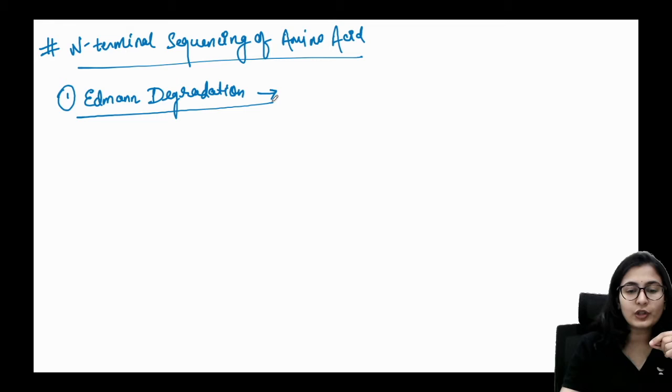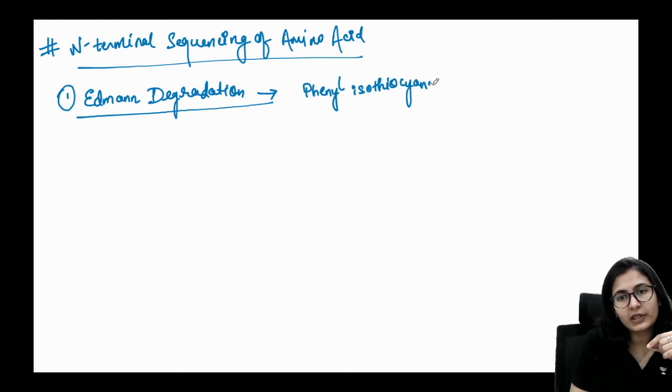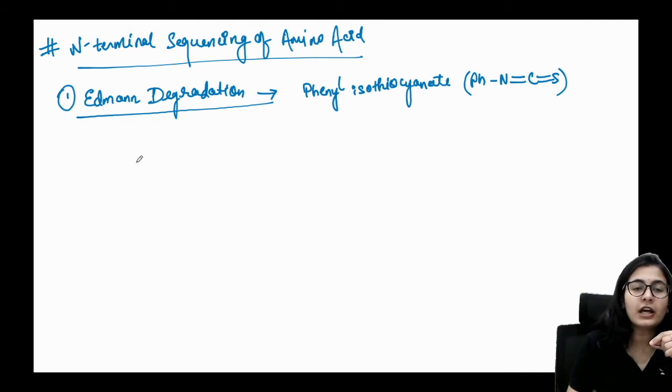It's very simple. You are using phenyl thioisocyanate. You can call it thioisocyanate or isothiocyanate, which looks like this: Ph-N=C=S. We use this molecule to break down the nitrogen side, or let's say the left side amino acid, of the